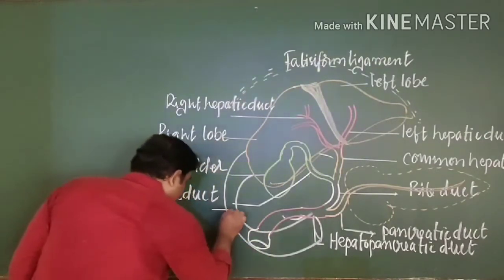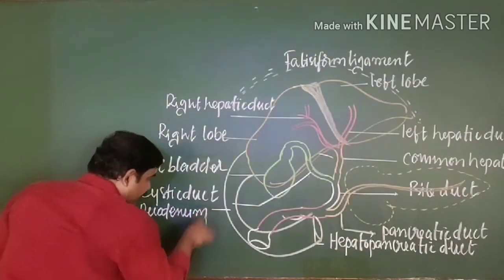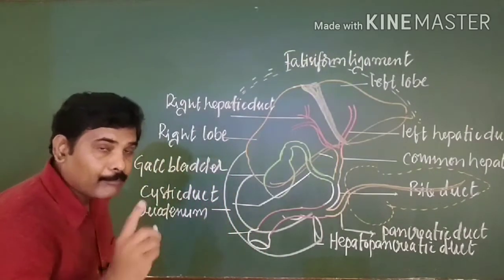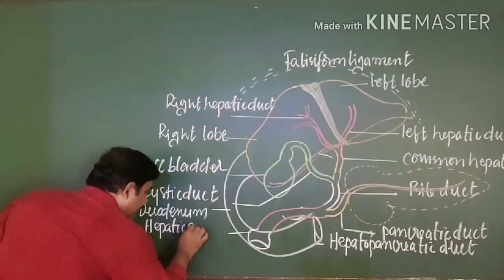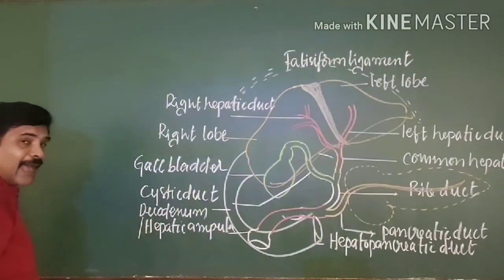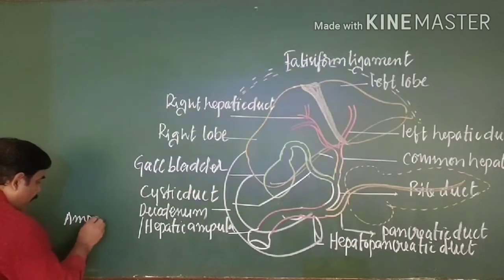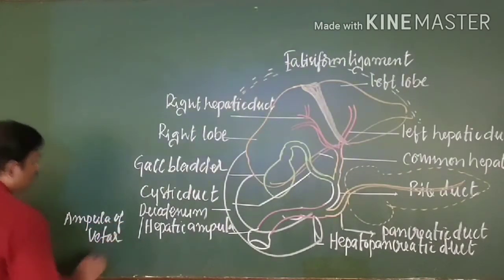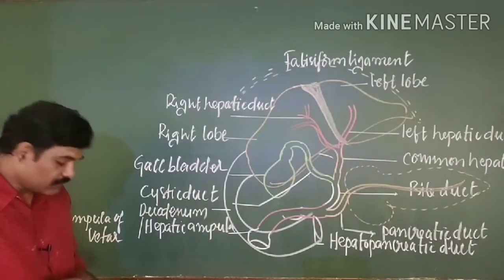So this part is duodenum, right? And this portion is known as the hepatic ampulla. The point is, this is also known as the ampulla of Vater, the other name for this. And here, the very important thing, two things are present.